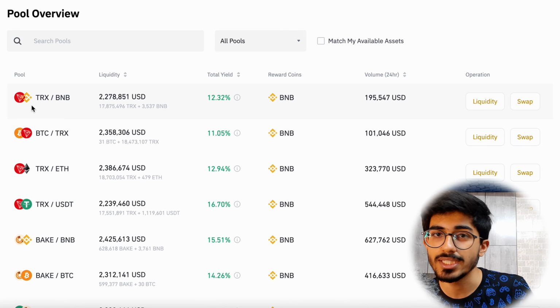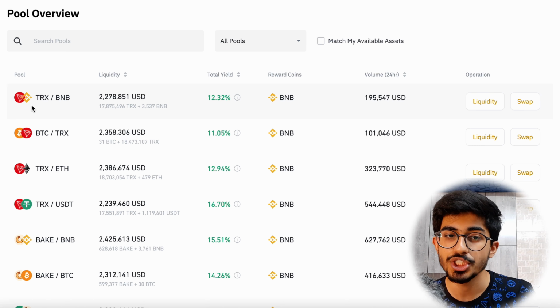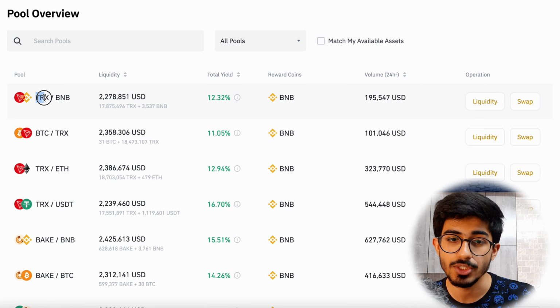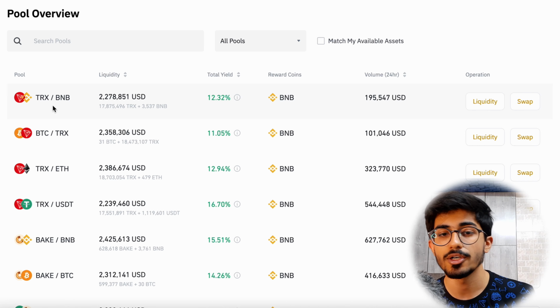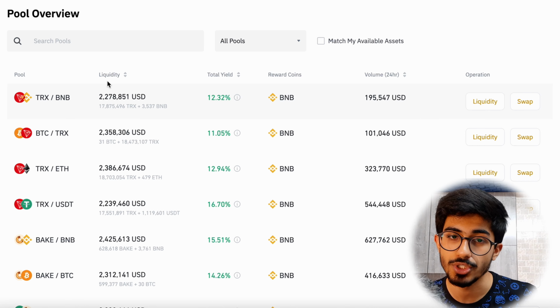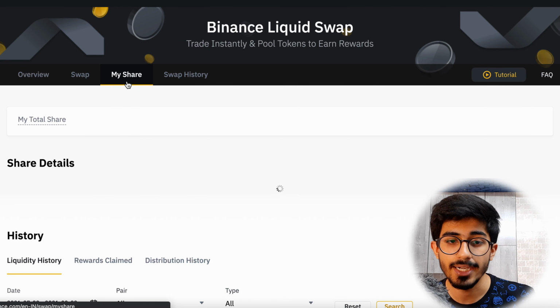But when I invest in it, the price of TRX goes down rapidly. So my pool's share will also go down. That's the risk that runs with it. If the value of TRX itself goes down, then the value of your pool, the value of your share, also goes down.